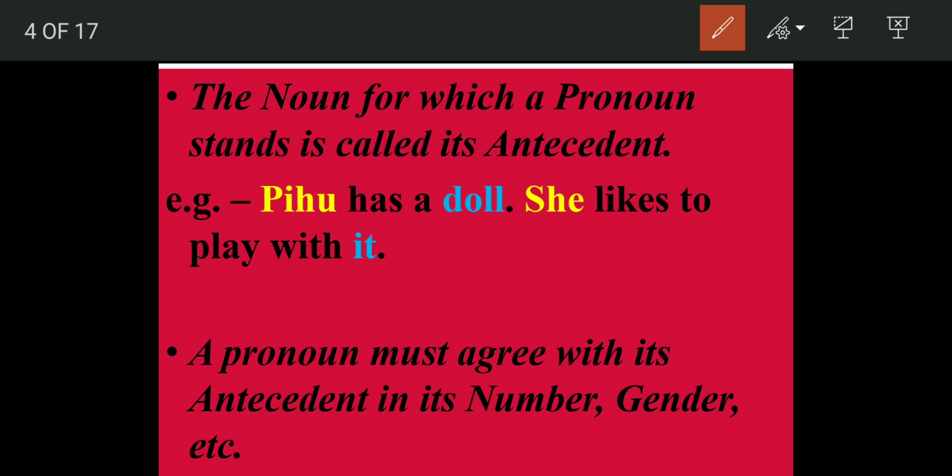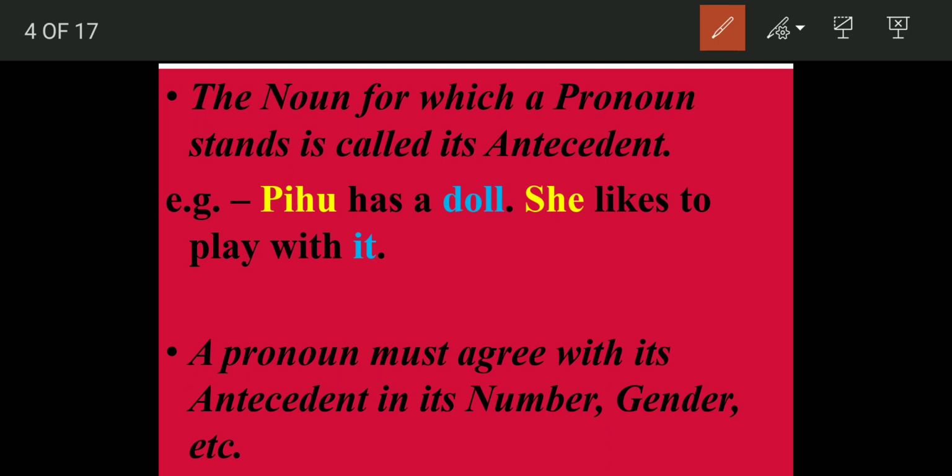If you say, my name is Shreya, I like to read books. So Shreya is the noun and I is the pronoun. I is the pronoun, but Shreya is the antecedent of I. So the noun for which that pronoun is used is called its antecedent. Pihu is the antecedent of she and doll is the antecedent of it. It tells us for which noun we are using this pronoun. So I hope this must be clear that this noun is antecedent of this pronoun.